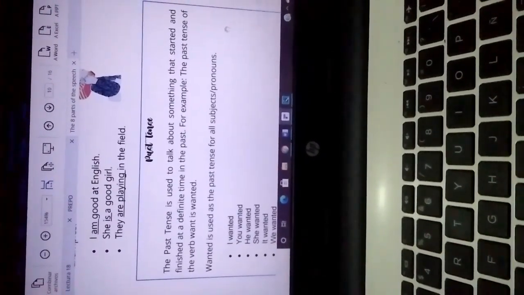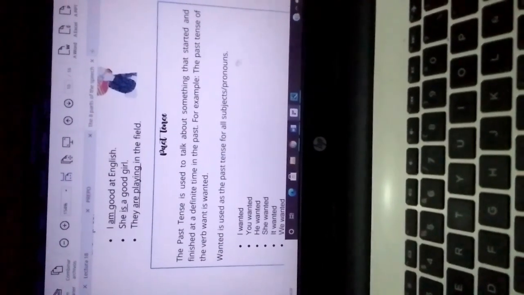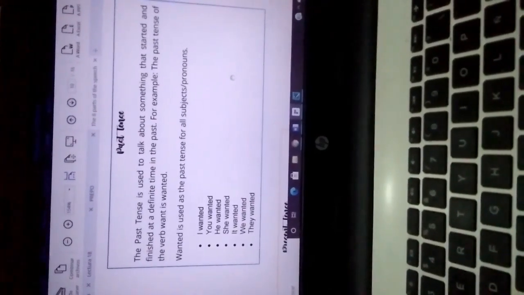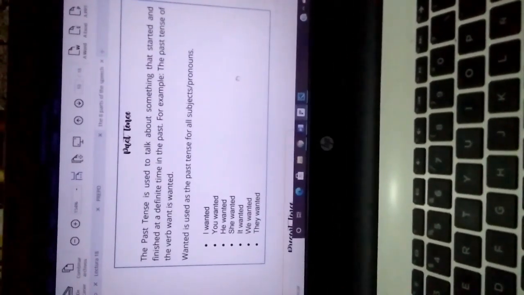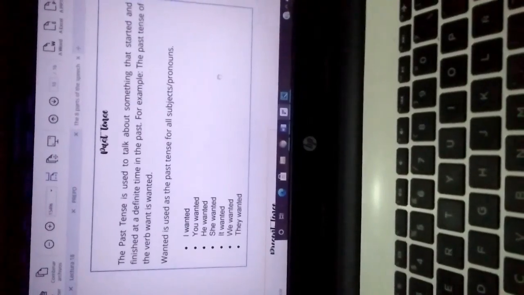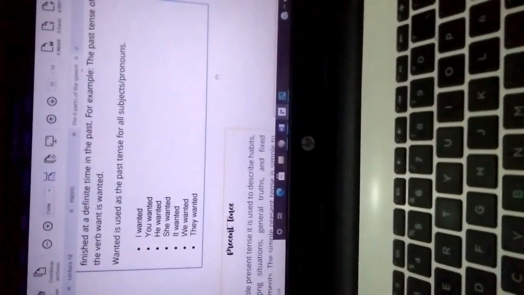For example, the past tense of the verb want is wanted. Wanted is used as the past tense for all subject pronouns: I wanted, you wanted, he wanted, she wanted, it wanted, we wanted, they wanted.